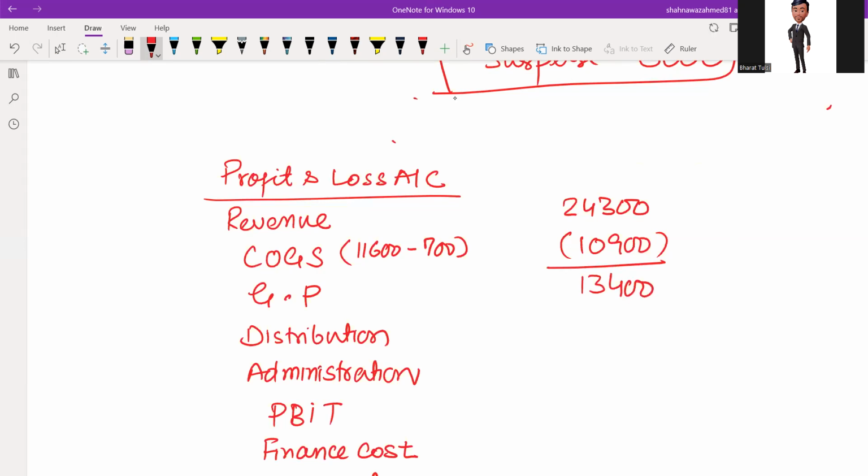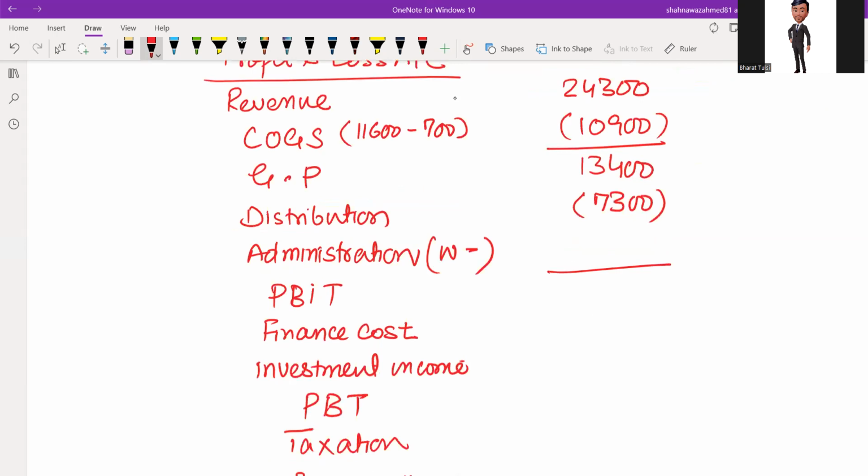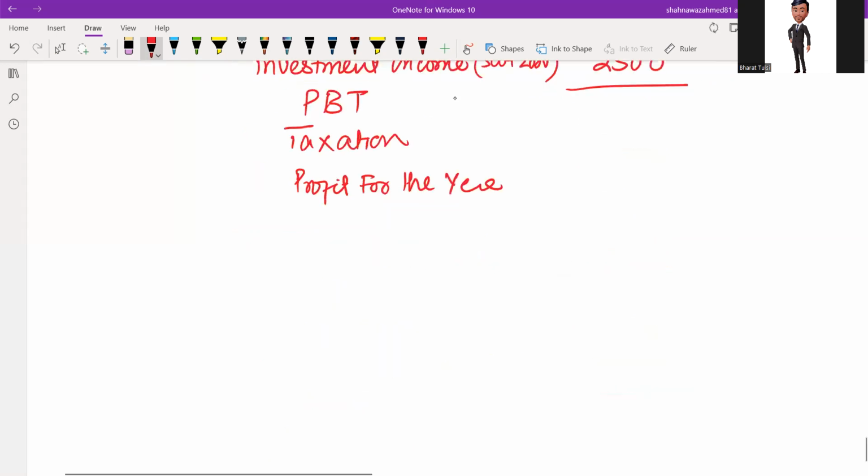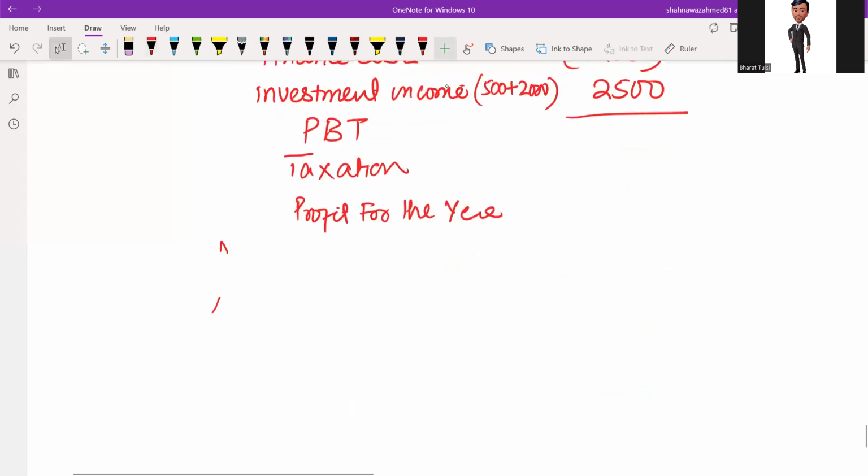13,400. Distribution cost, there is no adjustment. It's 7,300. Admin working, I have to show. Afterwards, this is profit before tax. Finance cost, there is no adjustment. Investment income given in the question, 500 with 2,000 adjustment related to investment property. It's 2,500. And this might be a gain or might be a loss. I need to work out the administration cost.